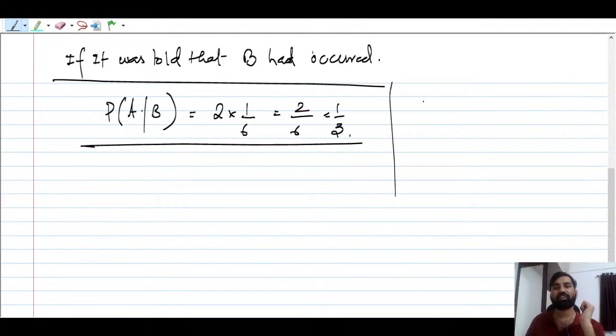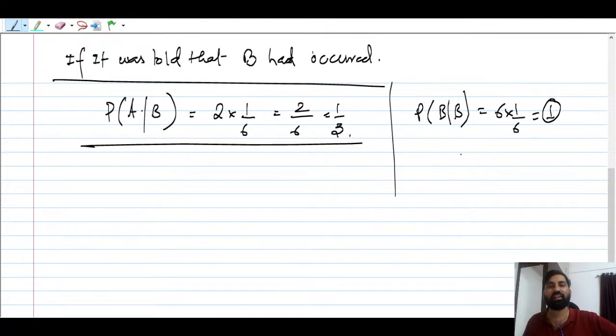Suppose they are asking what is the probability of B given B. See, B has already occurred. So what will that be? That is going to be 6 into 1 by 6, which is 1. It is a certain event. If some event has already occurred, what will be the probability of that? Probability of B given B is going to be 1 always. This is very, very important to keep in mind.